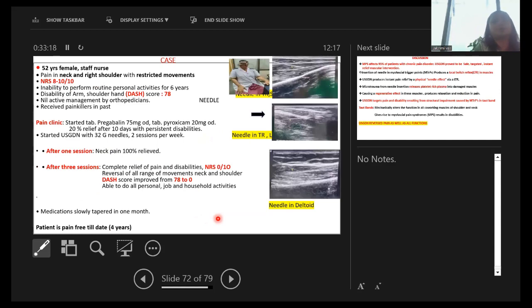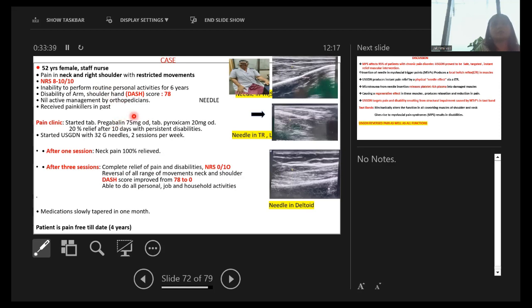Now, I just wanted to show you one of the cases which I treated 4 years back. She was our staff nurse, and she had come to our ortho OT, and she was working in ortho, so orthopedicians had already seen her, and there was nil active management from them. It was a severe neck spasm. She came with a very acute pain of 10 out of 10.